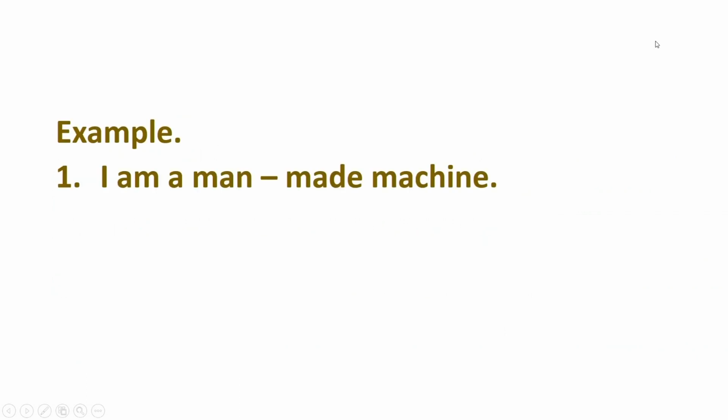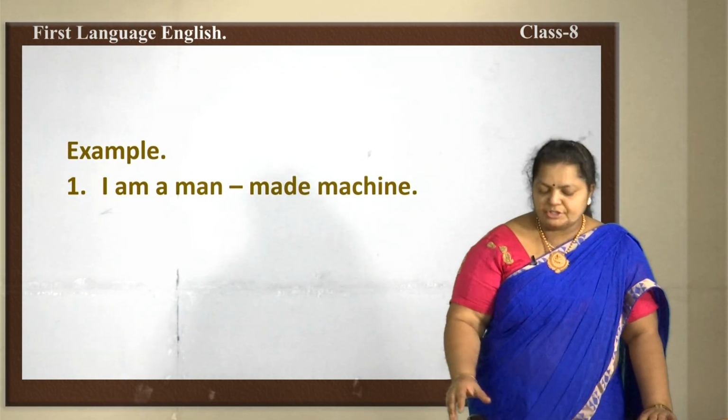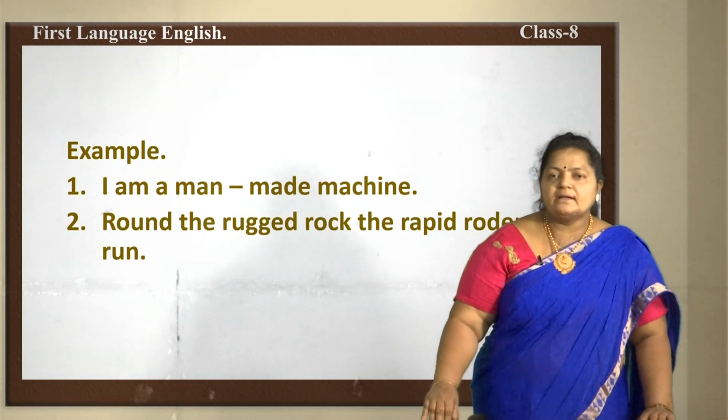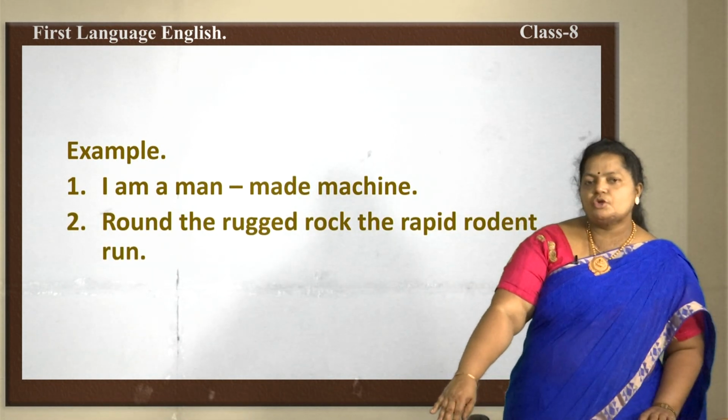I am a man-made machine. Here which letter has been repeated? M, and the sound of M has been repeated. So, this is a repetitive type of expression. So, we call this an alliteration. Round the rugged rock the rapid rodent ran.